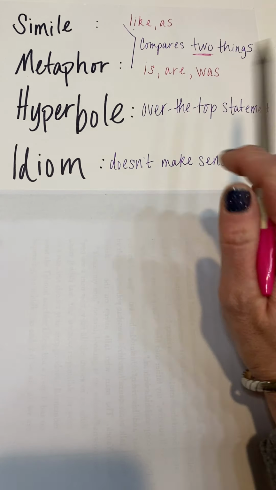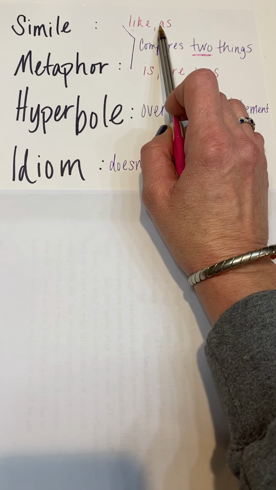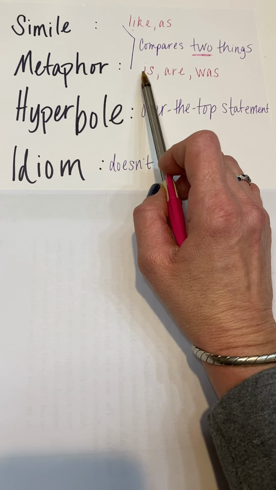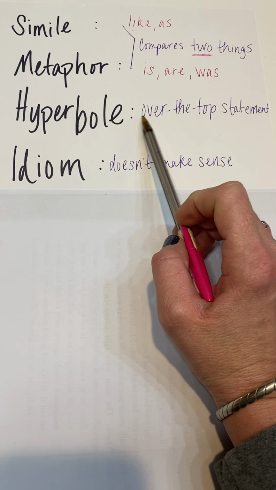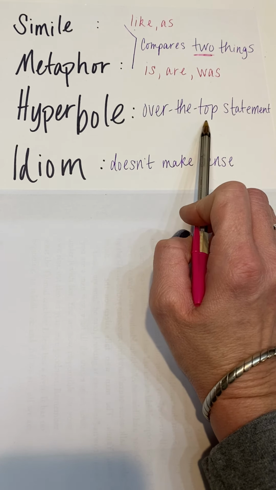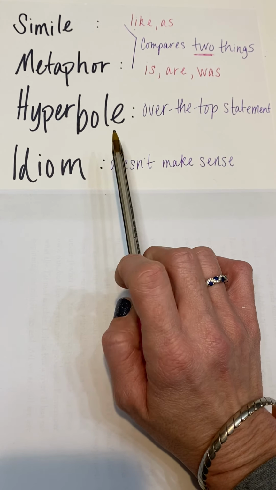So again, a simile and a metaphor compare two things. Similes use like and as, whereas a metaphor uses the words is, are, and was. It's a direct comparison. A hyperbole is an over-the-top statement. It's exaggerating. And an idiom is just a group of words that doesn't make sense to someone.